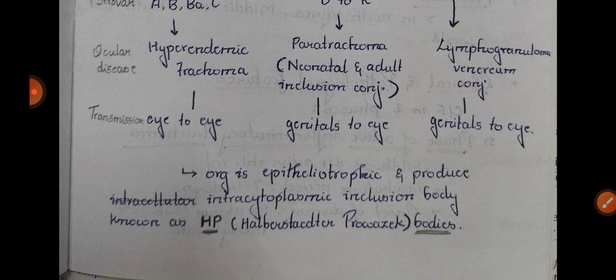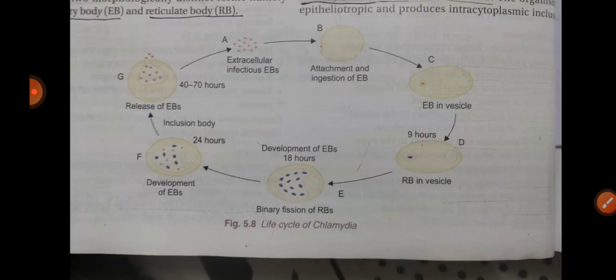The organism is epitheliotropic and produces intracytoplasmic inclusion bodies known as Halberstaedter-Prowazek bodies. These inclusion bodies are also seen, which is diagnostic. Let me tell you this with a simple diagram.